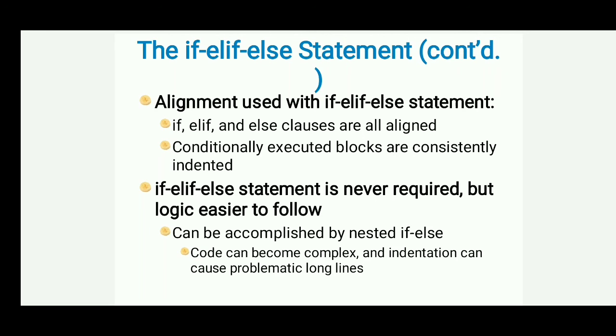But suppose there are three variables, a, b, c, then inside if we write if a is greater than b and a is greater than c, then print a is a max number. Then we use elif b is greater than c colon, then print b is a max number, and in case of else we write c is a max number.